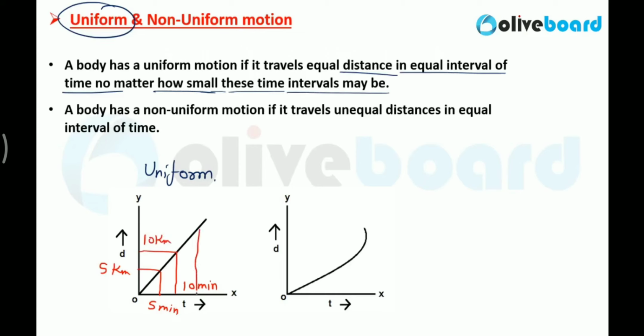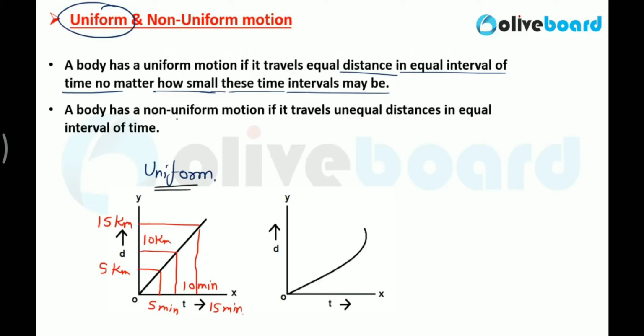Similarly, in the next 5 minutes, that is at 15 minutes, you have covered 15 kilometers. 5, 10, and 15. So here you can see uniformity. You are covering equal distance in equal intervals of time. So this is the example of uniform motion. But what is non-uniform motion?